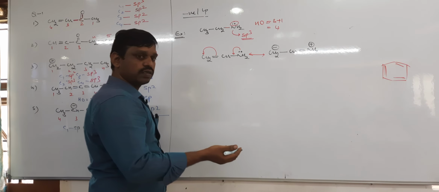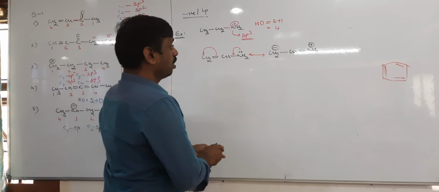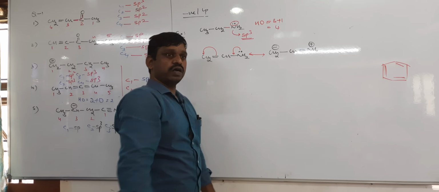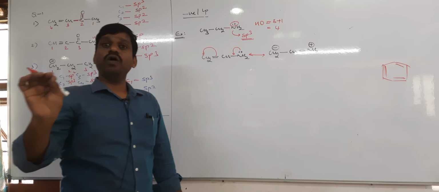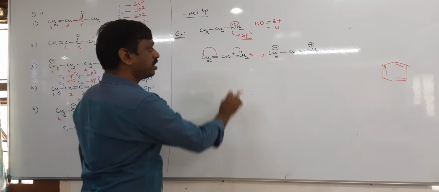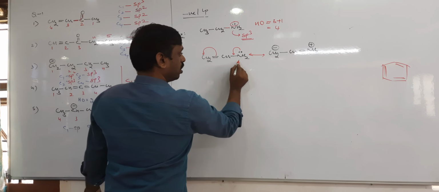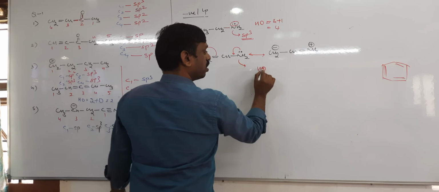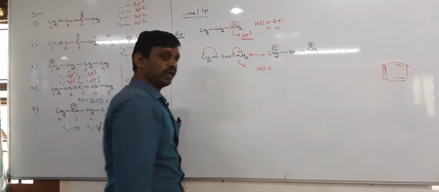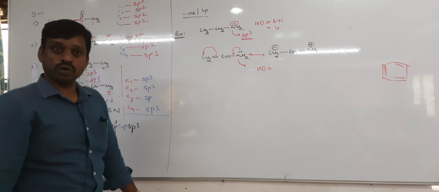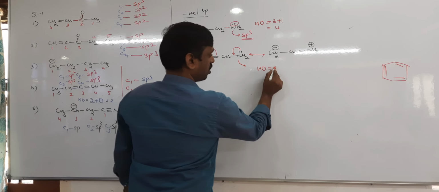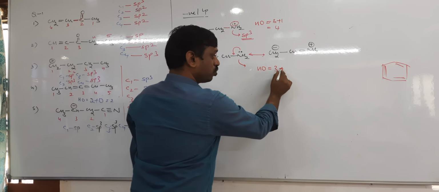Now tell me, I am not bothering about conjugation or resonance. I want hybridization. What is the hybridization of this nitrogen? To calculate hybridization, there is only one method, hybrid orbitals. Number of hybrid orbitals equals sigma plus lone pair. Sigma are 2, plus 1, 3. But whether I should take the lone pair?